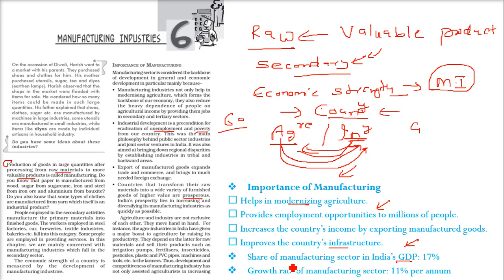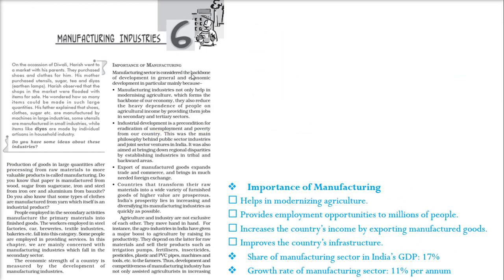So manufacturing is about 17%, but this number can change. You have to Google it, because by the time I am telling you, it might have changed. You should just have an idea. This is 17%, and the growth rate of the manufacturing sector is around 11% per annum. This also keeps on changing, but it remains somewhere around this number.